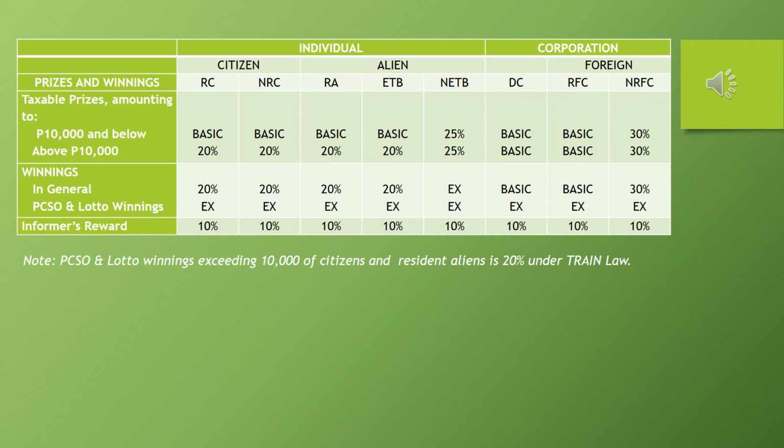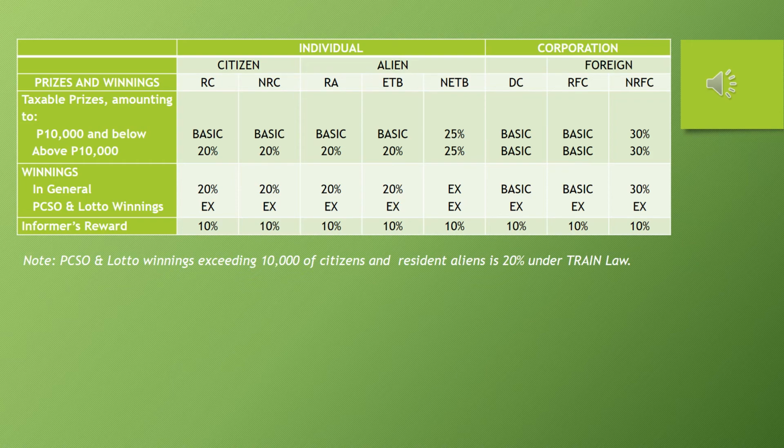Okay? If it exceeds 10,000. So, yan lang naman yung changes na naka-include doon sa revised tax code natin under the TRAIN law. Okay? And we have to remember na dati, PCSO and Lotto winnings regardless of the amount, that is exempt. Ngayon, if that exceeds 10,000, okay, that is 20% under the TRAIN law.